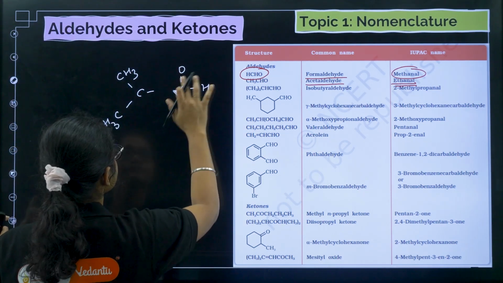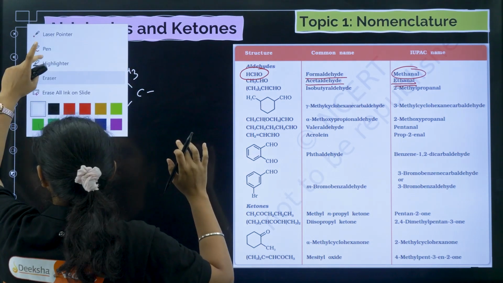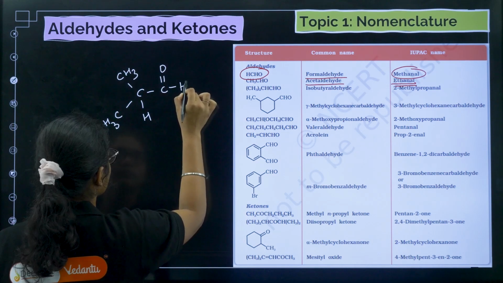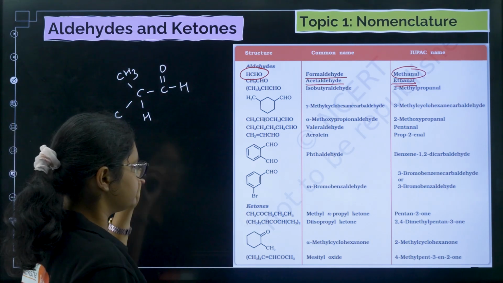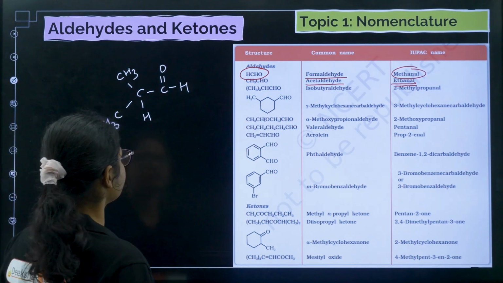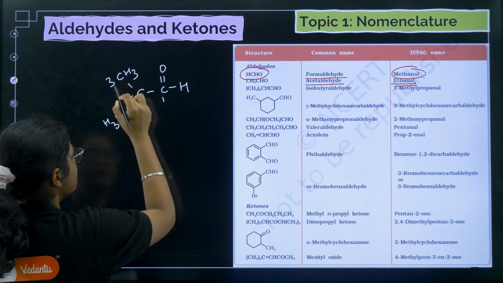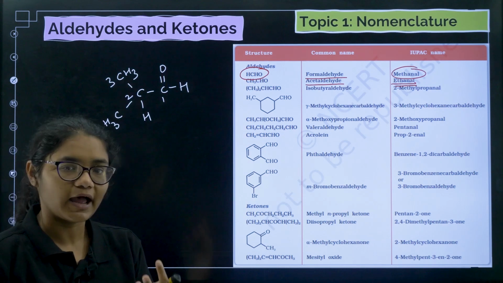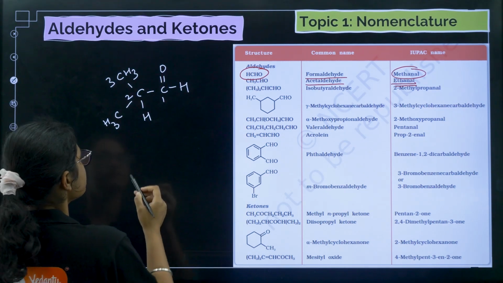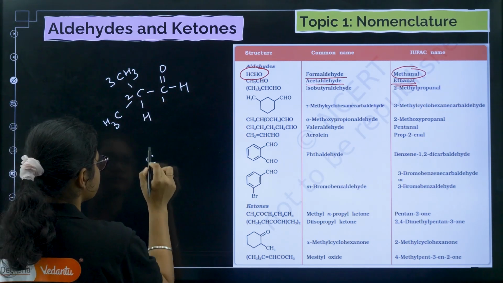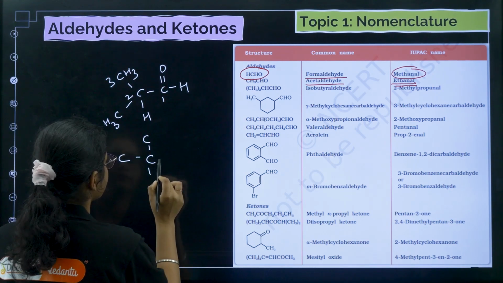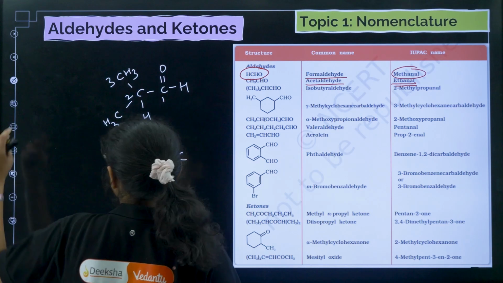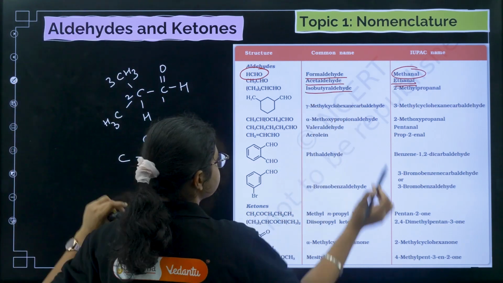So if you see here, numbering 1 2 3, it is 2-methyl propanal, which is the IUPAC name. Now the common name: this is an isobutyl group, so isobutyl aldehyde.